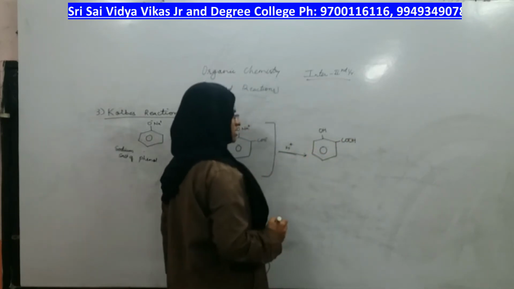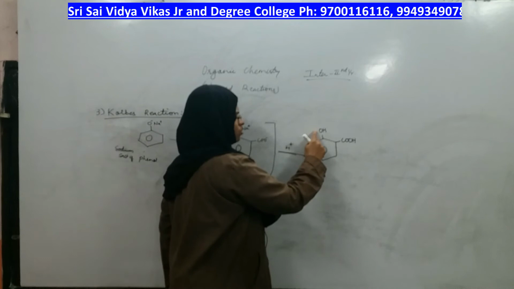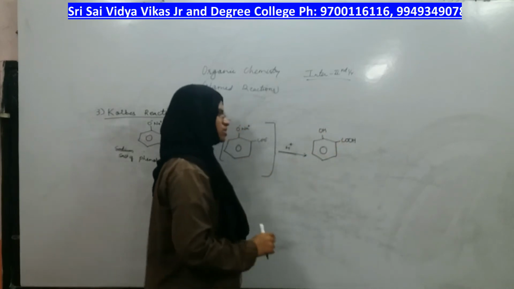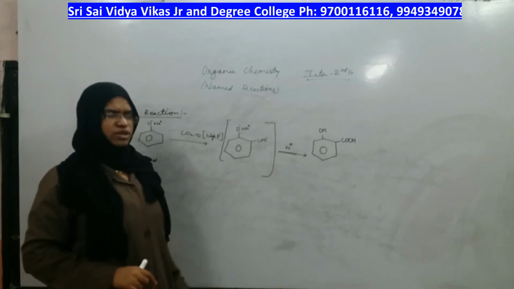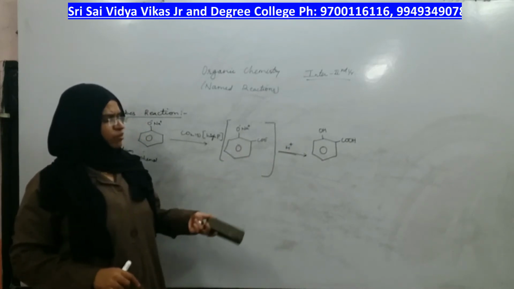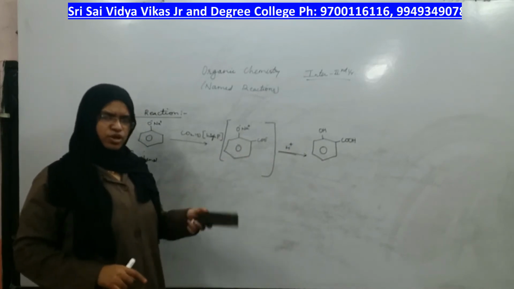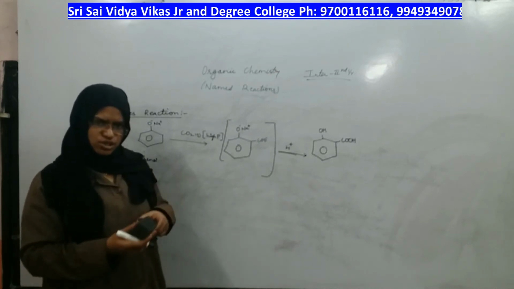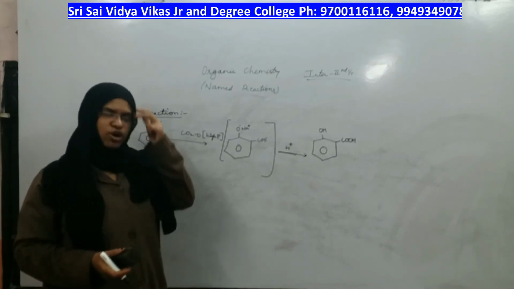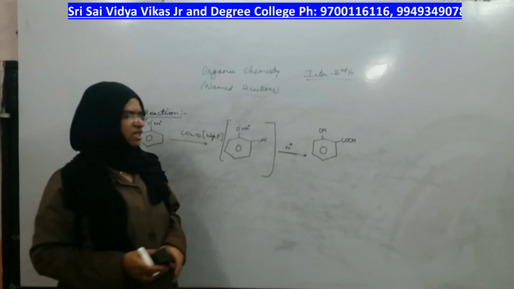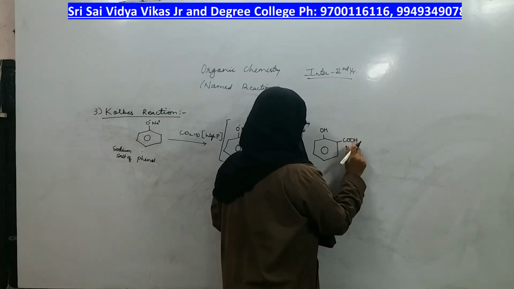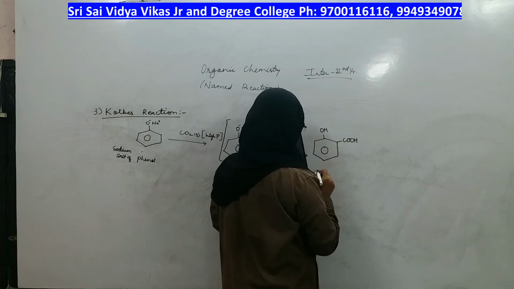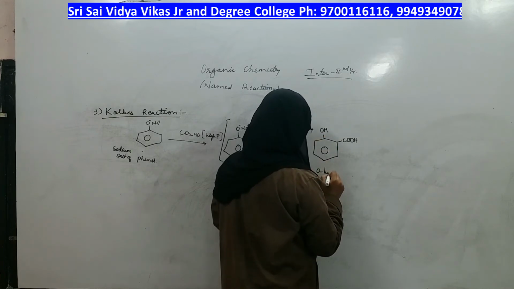What is the name of this compound? In between OH group and COOH group, who is more important? COOH group. So if COOH is more important, OH is less important. In the previous reaction also we have seen it should be called hydroxy. Where is that hydroxy present? If this is acid, it is ortho position. Ortho hydroxy.